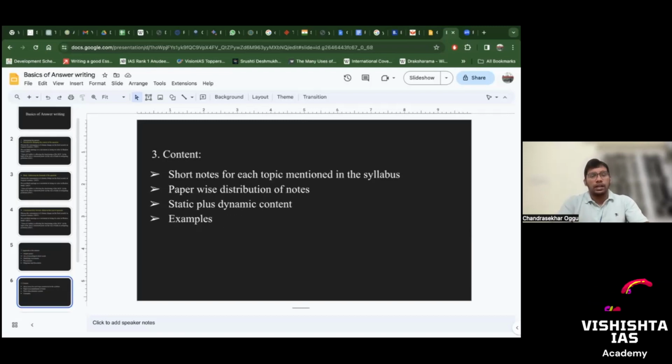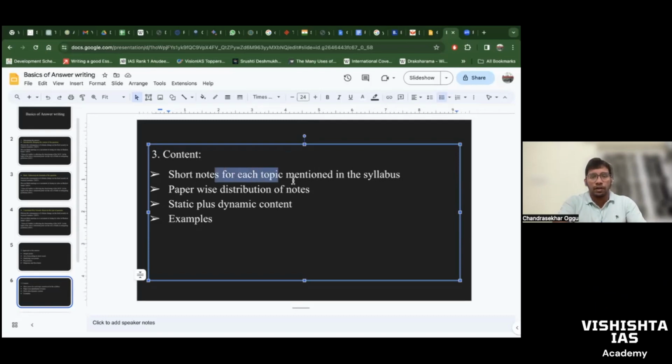Then third comes the content. How will you do this content, how will you get these examples and all? You need to pre-prepare short notes for each of the topics mentioned in the syllabus. You go for GS paper 1, we have art and culture, modern history, then post independence, world history, social issues, geography. You should have very pre-prepared notes.